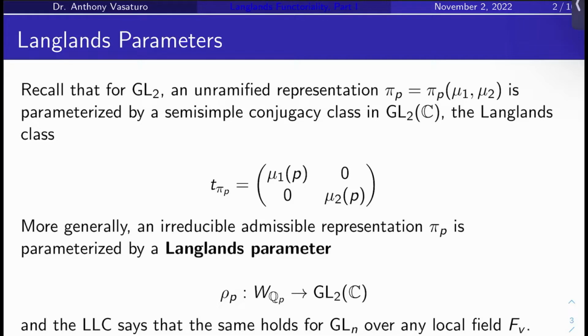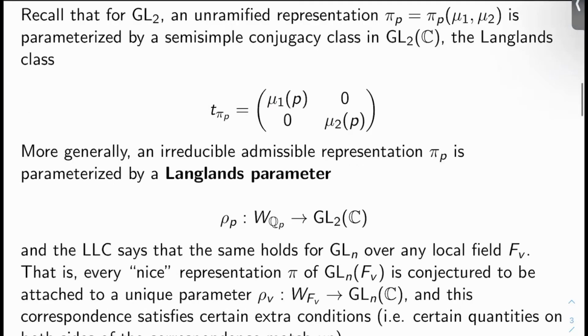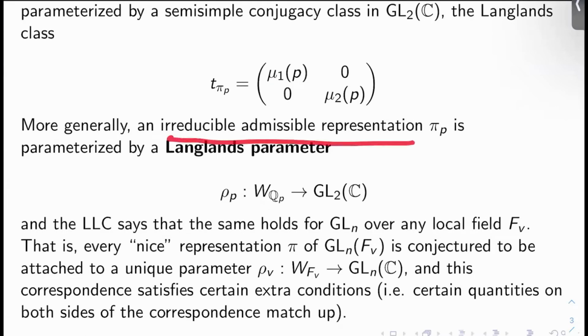So let's recall for GL2 that an unramified representation pi sub p given by characters mu1 and mu2 is parameterized by a semi-simple conjugacy class in GL2 of C, which we called the Langlands class. We called it T sub pi sub p, and it was given by the diagonal matrix whose diagonal entries were mu1 of p and mu2 of p. Let's generalize this. An irreducible admissible representation pi sub p is parameterized by what we'll call a Langlands parameter, rho sub p, from the local Weil group W sub Q sub p to GL2 of C.